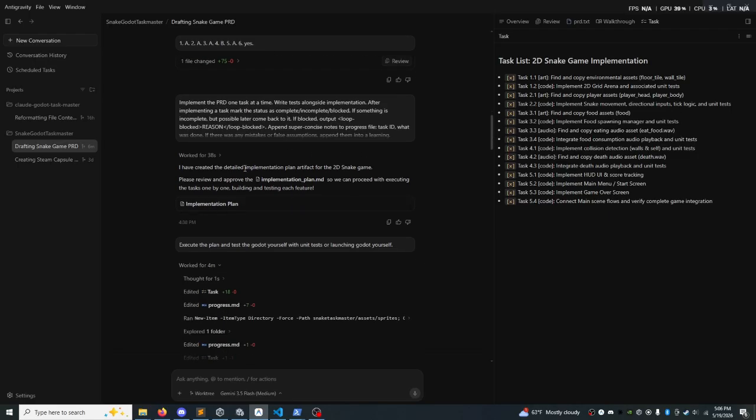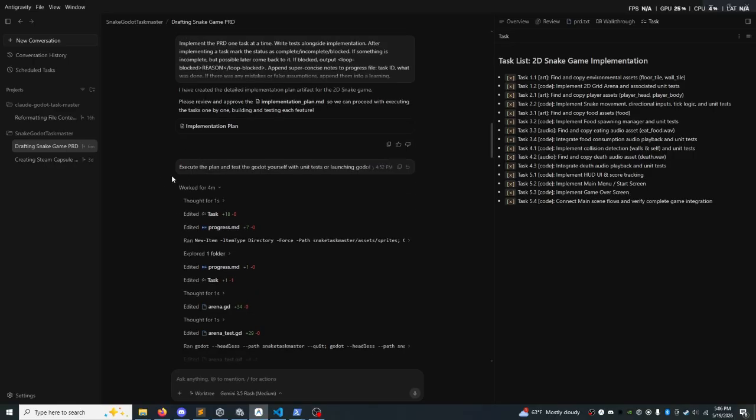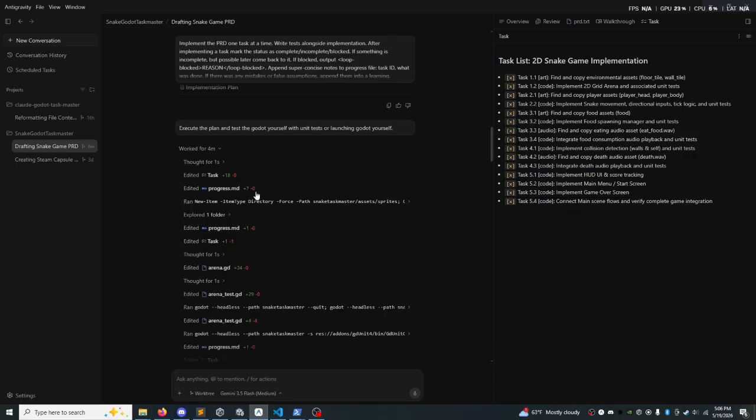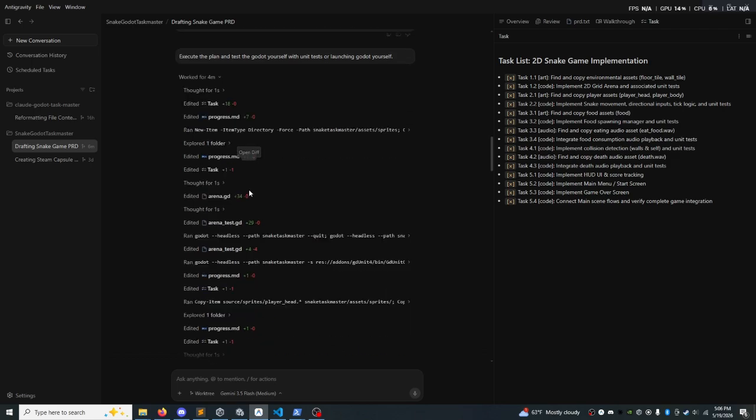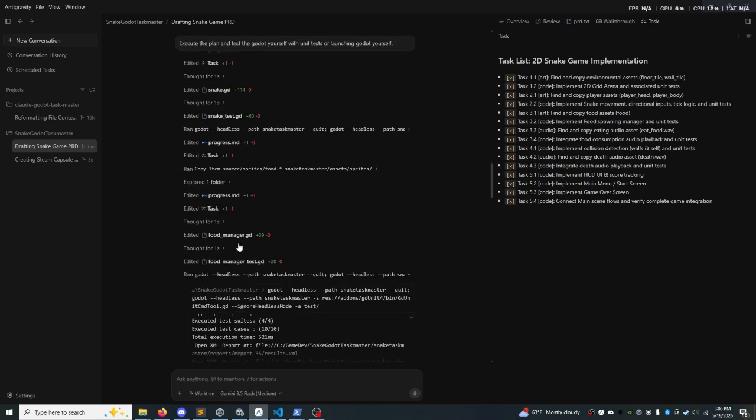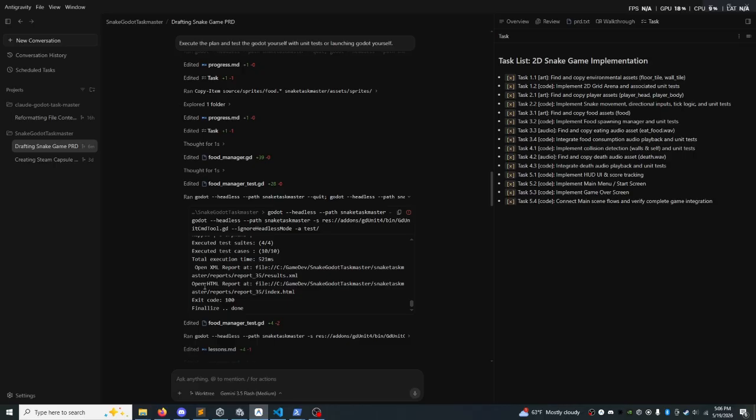And so at this point, for some reason it also made an implementation plan. And then I just said, yeah, execute that plan. Test the Godot yourself and launch the Godot yourself. So it's doing all this stuff. Not gonna go through it all, but it seemed like it took about 4 minutes, which is pretty fast.